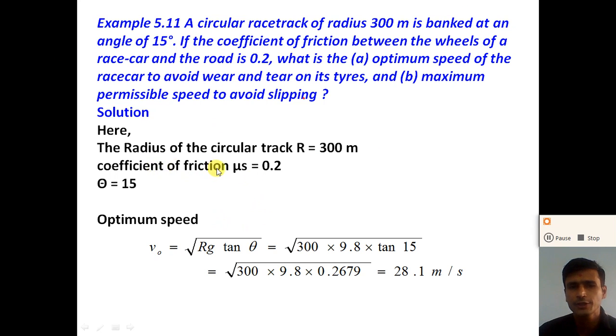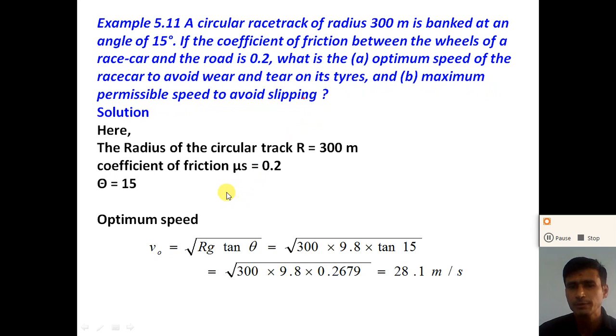Given that the coefficient of static friction between the wheel of the race car and the road is 0.2, right? So theta is equal to 15 degree. Now what we want to calculate: what is the optimum speed of the race car to avoid wear and tear on its tire, and the maximum permissible speed to avoid slipping.